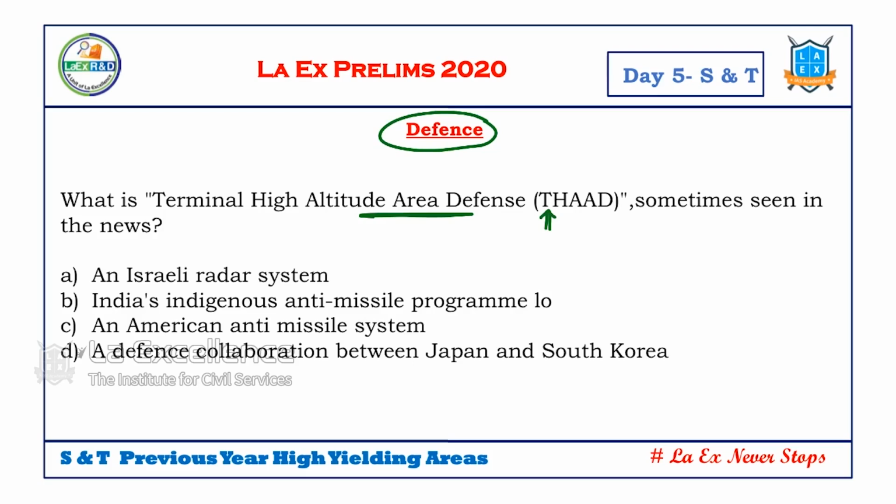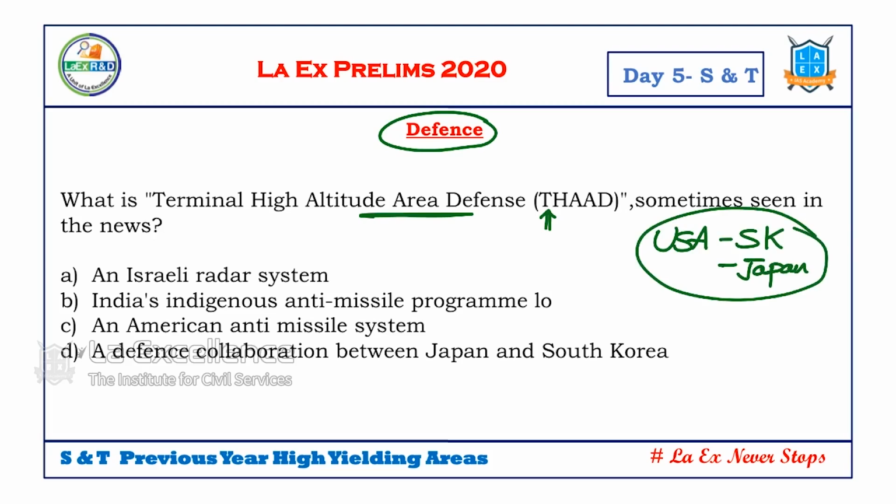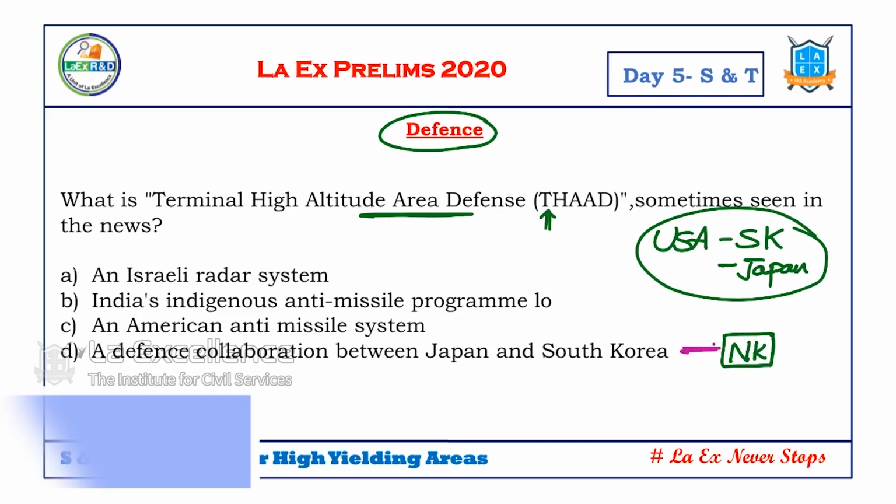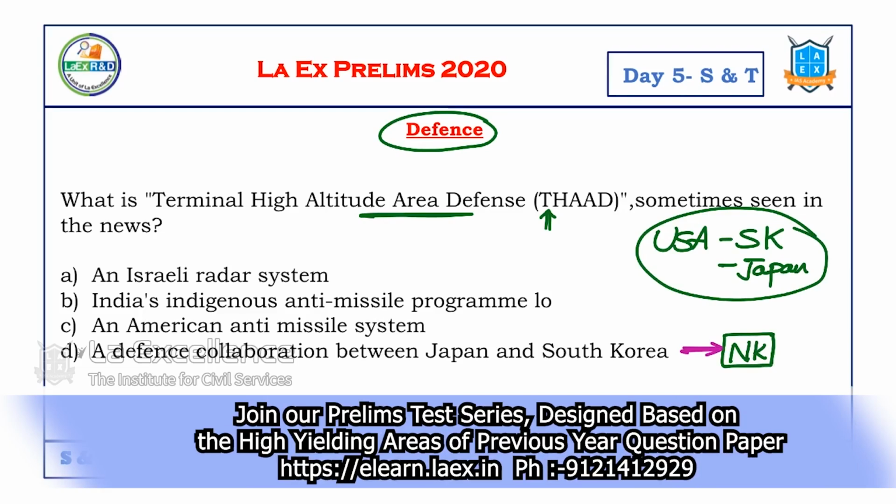Why was this happening? The USA, South Korea, Japan, we know that they have close cooperation with regard to defense. And North Korea was testing some missiles. Now also it is testing, while all of us are suffering from COVID. North Korea is testing small missiles.